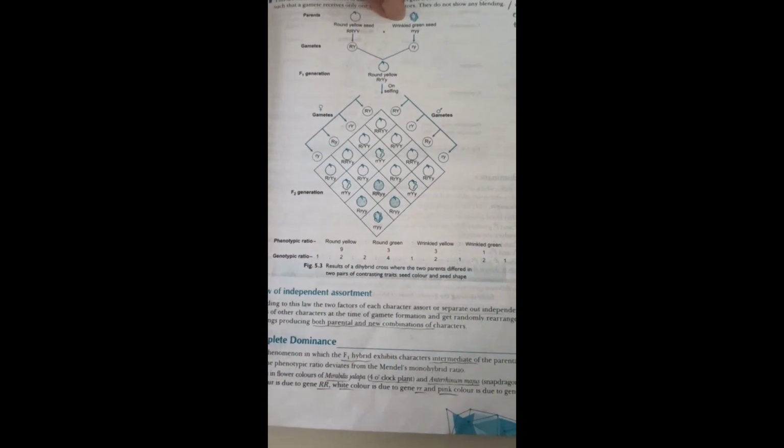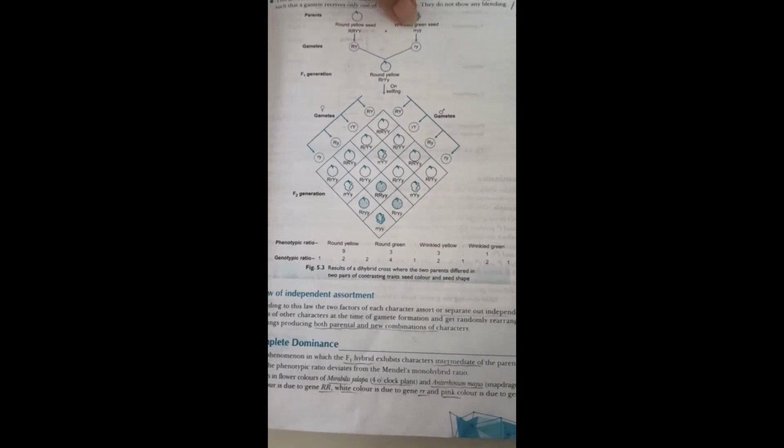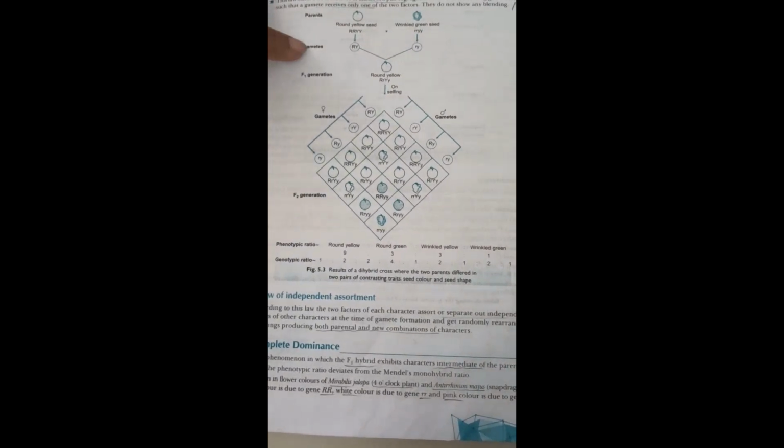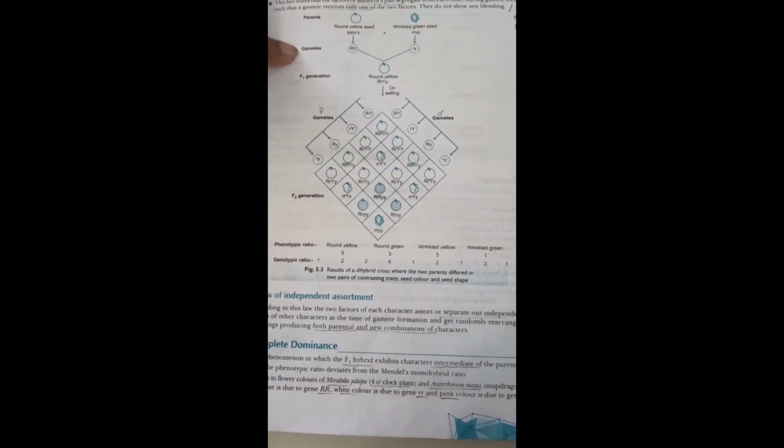So we can see the parents here. One parent is round yellow seed, capital R, capital Y. Here you can see wrinkled green seed, small r, small y. From that you can see the gametes are forming. I told you always only one will come. During gamete formation, it receives only one. Okay, so capital R, capital Y, and small r, small y.